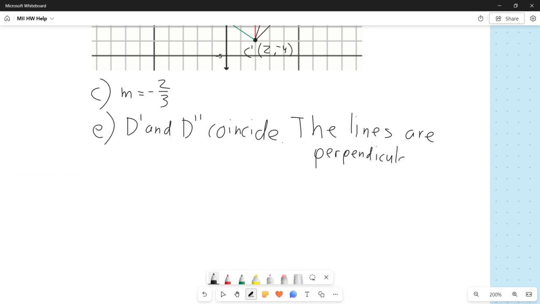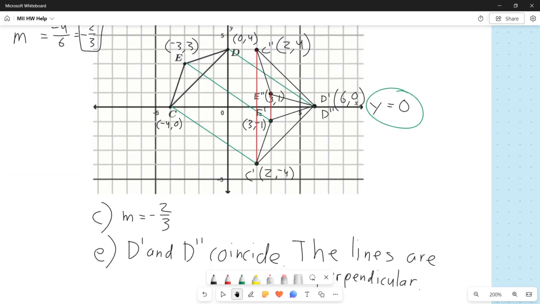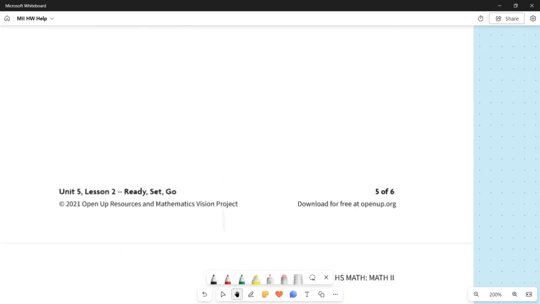We're kind of taking some time on this problem, so I'm just giving a pretty succinct answer here. But the lines in question that we're talking about are perpendicular. So the red line is perpendicular to y equals 0. Both red lines are perpendicular to y equals 0. Okay.